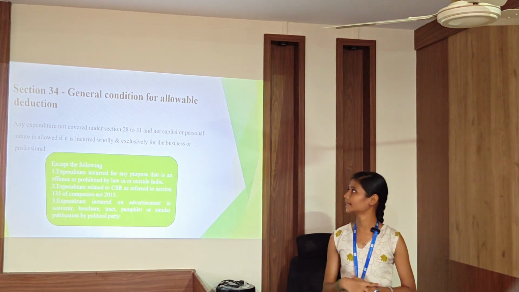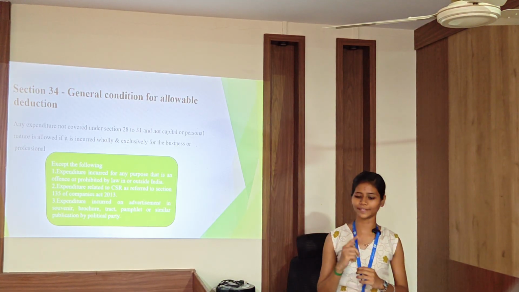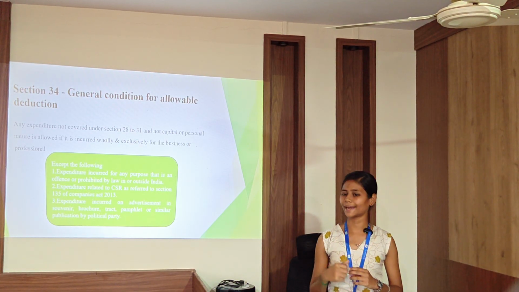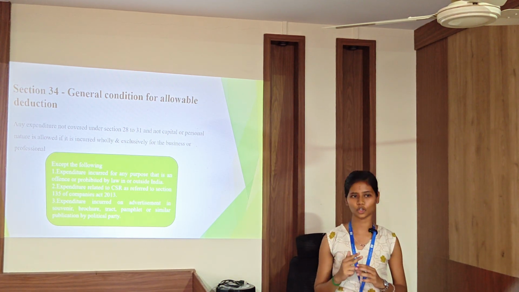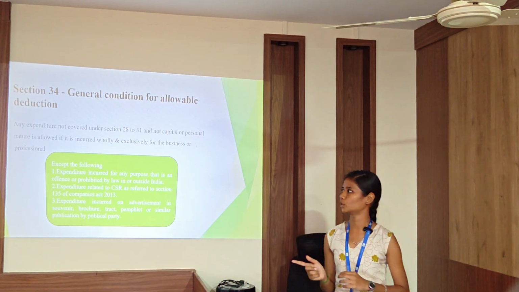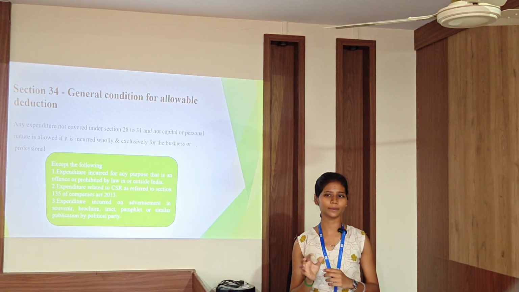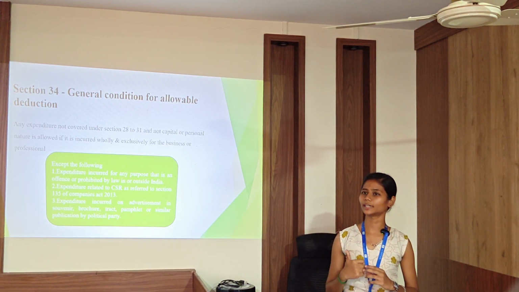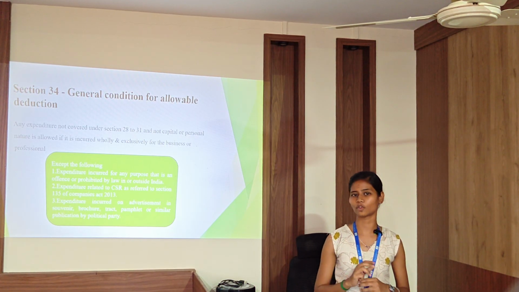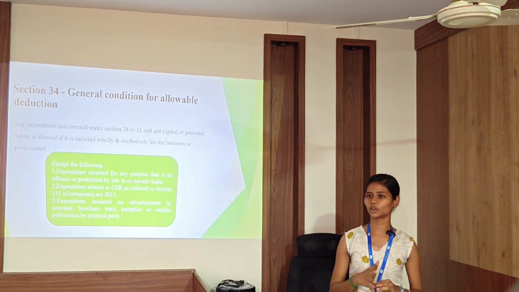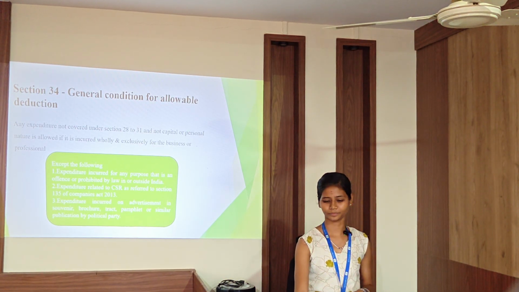Section 34, general condition for the allowable deduction. Any expenditure not covered from Section 28 to 31, not in the capital and personal nature, shall be allowed as a deduction, provided it shall be wholly used for the purpose of the business, except the following: expenditure incurred for any purpose which is an offence or prohibited by law. Second, expenditure relating to CSR as referred under Section 135 of the Companies Act. Third, expenditure incurred on advertisement in pamphlets or other similar publication by a political party.